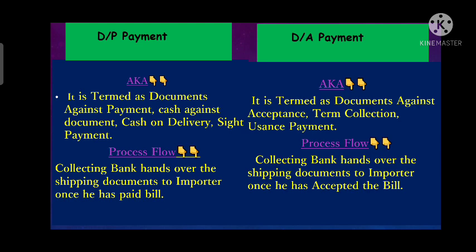Whereas DA stands for document against acceptance, which can also be called term collections or usance payment or acceptance collection. So there were multiple names for both of the terms, and we need to remember all of these terms.